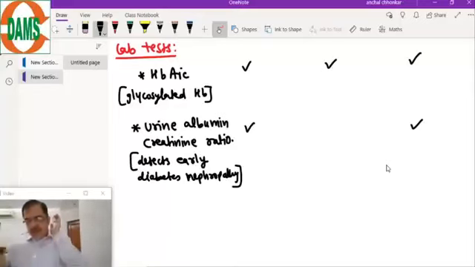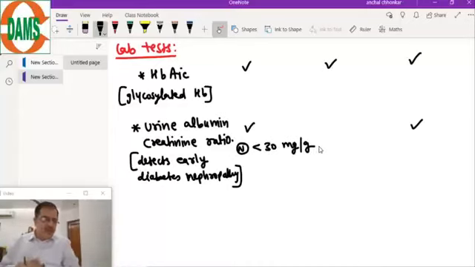The normal value of the UACR is less than 30 milligram per gram of creatinine. This is the normal value of urinary albumin creatinine ratio, UACR, less than 30. No, orthostatic hypotension is only if the patient is giving you the history.